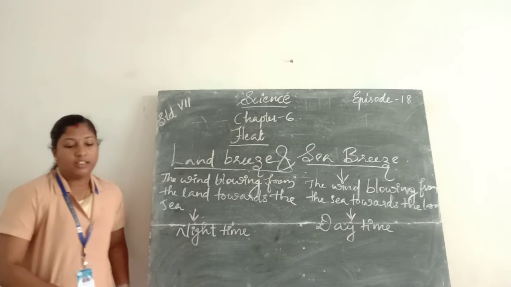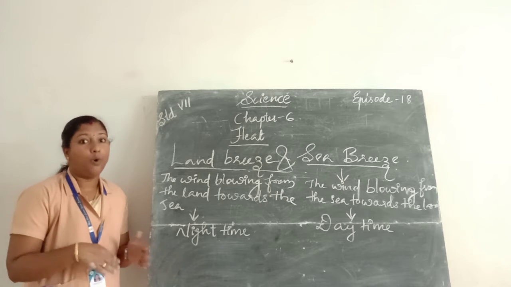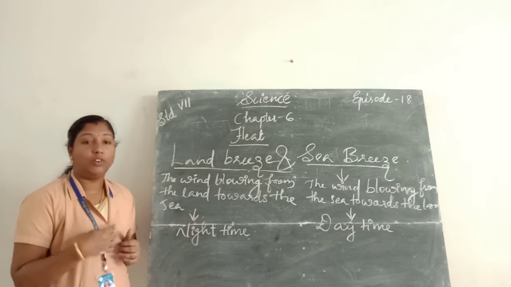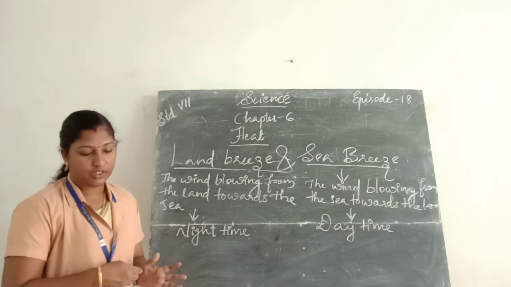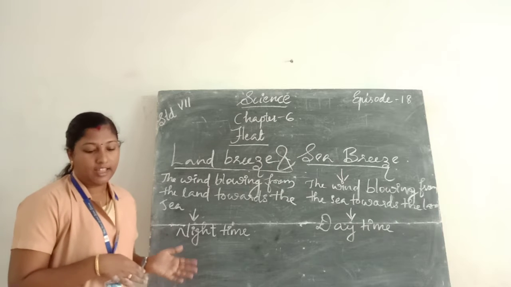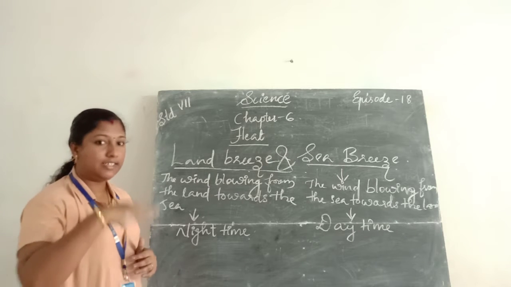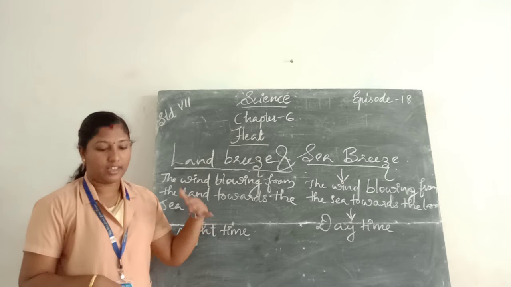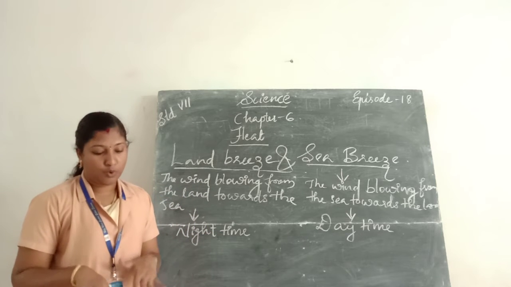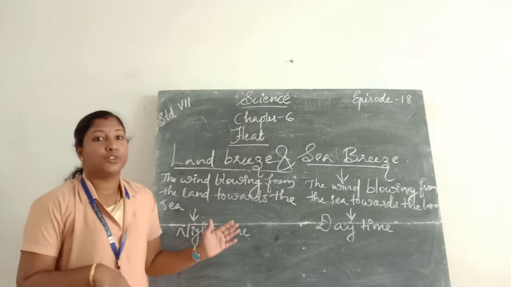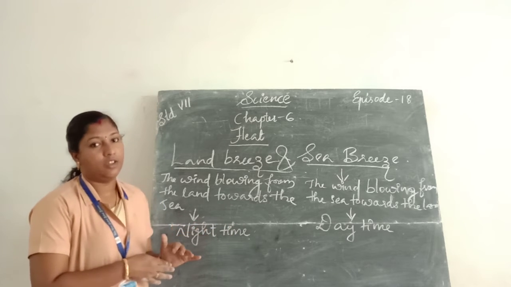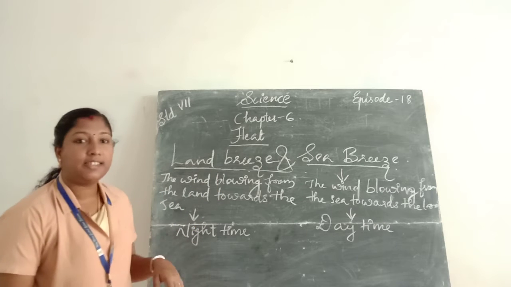Then the air above the sea is hotter than the air above the land. Therefore, the air above the sea rises, and the air from the land, being cool, flows towards the sea. So land breeze takes place.